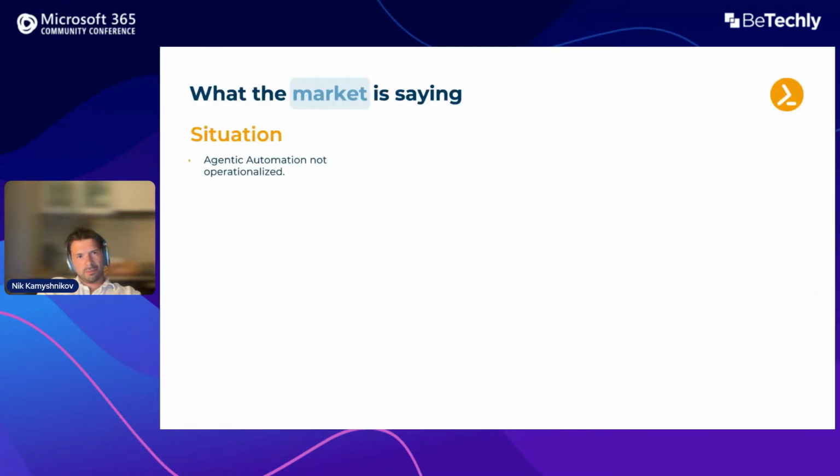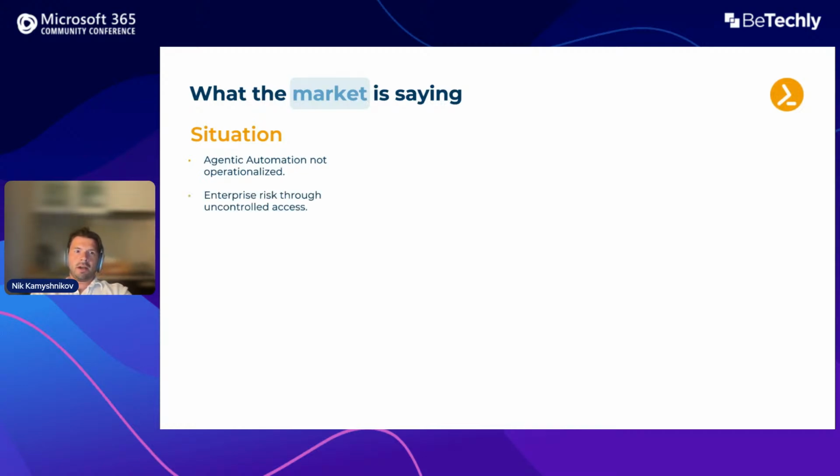So, how we do that: we look at the market and tell you what we see on the market when it comes to scripting. First of all, agentic automation is not operationalized, right? I started here with Microsoft automation. Agentic automation is a big trend, and whenever we're talking about agentic automation, it's not operationalized. Also, when it comes to scripts, right?